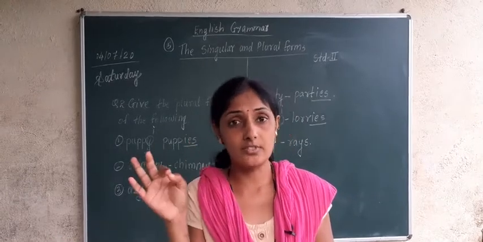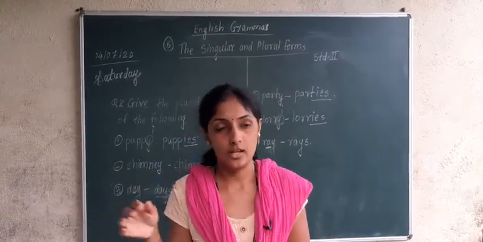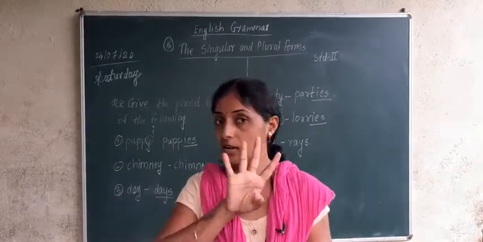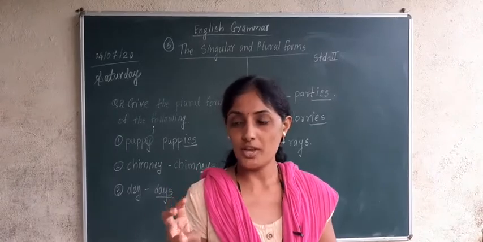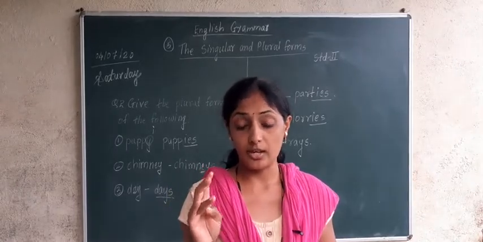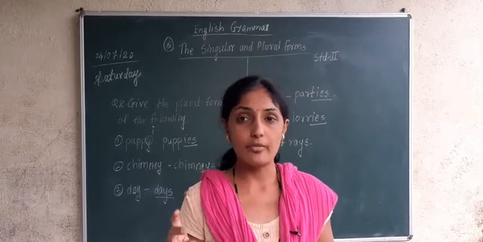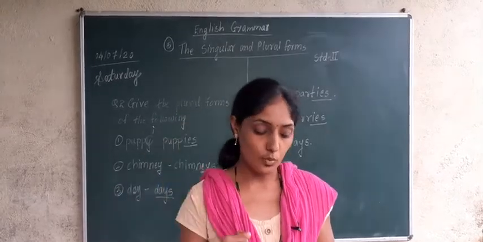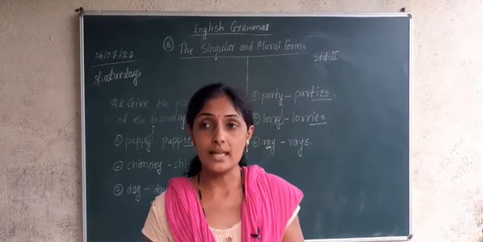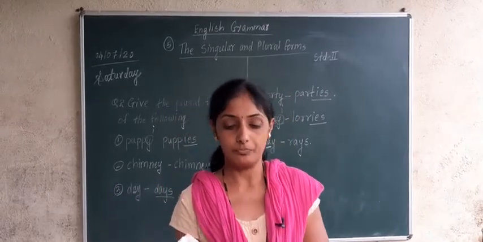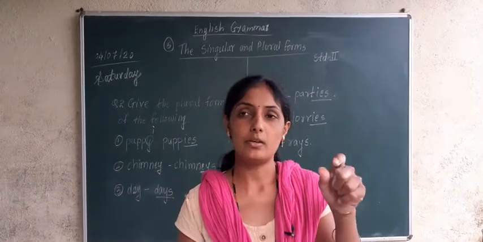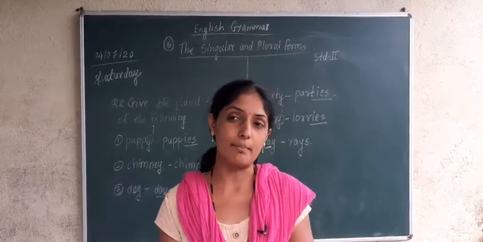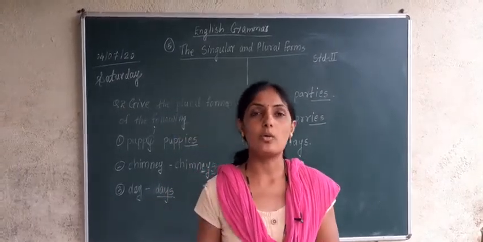Leaf, leaves, VES, leaves. In this way we have studied yesterday we studied 4 rules, and today we have to change F and FE. Instead of F and FE we have to write down V and we have to add ES. This much is understood to you. And on same question there are some examples on same rule, correct. We have to remove F and add V and put ES to it. How many examples are given, 6 examples are there, and those 6 examples we are going to study in tomorrow's period.